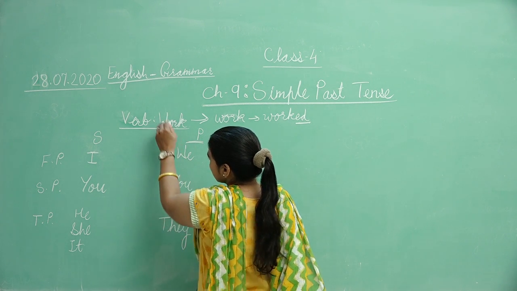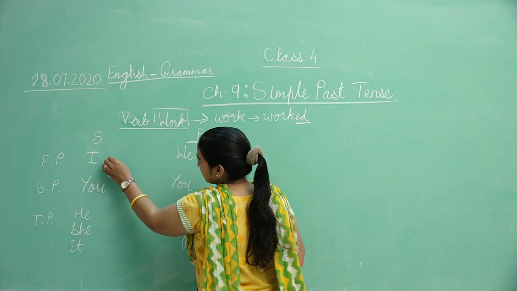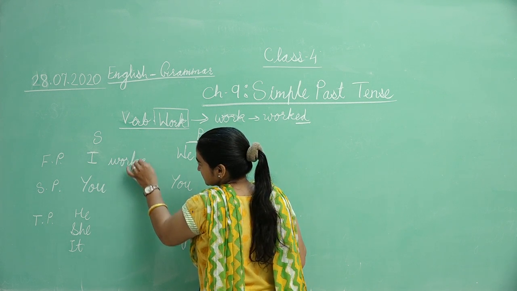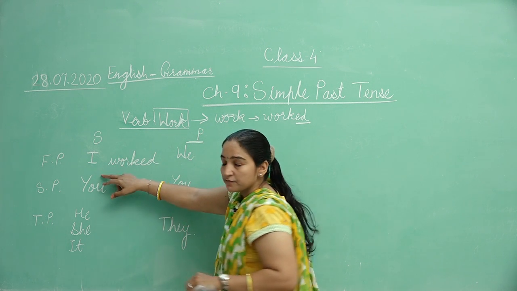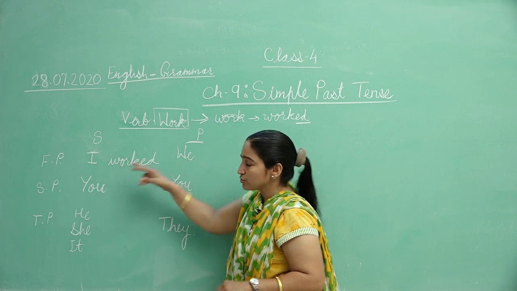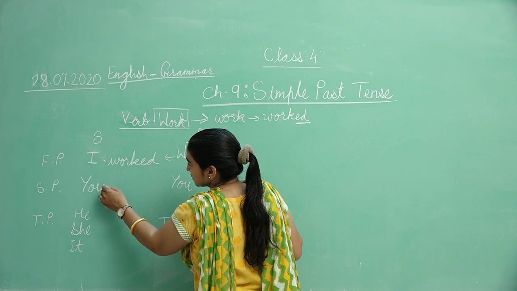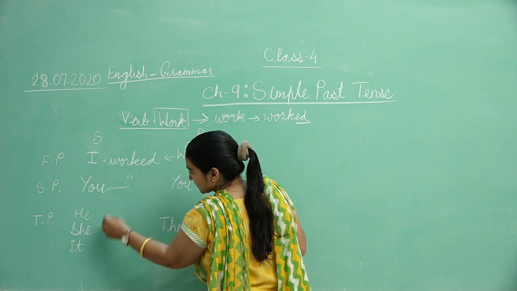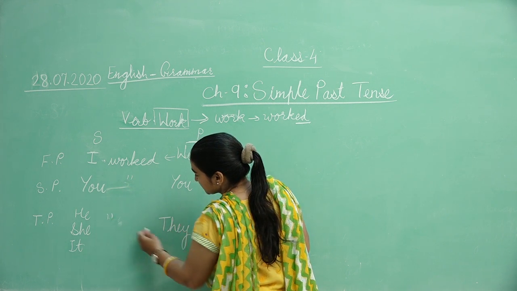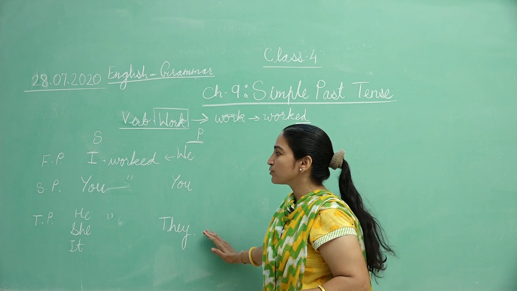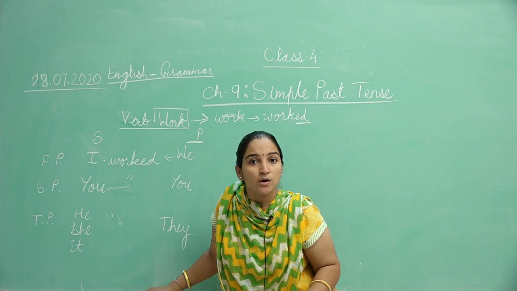Then take work here, and for past tense it is worked. First person singular and plural both use worked. Here also the same, the same in third person, and in plural also worked, worked and worked.